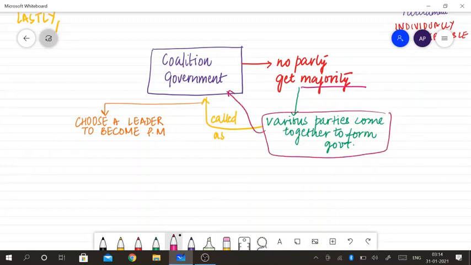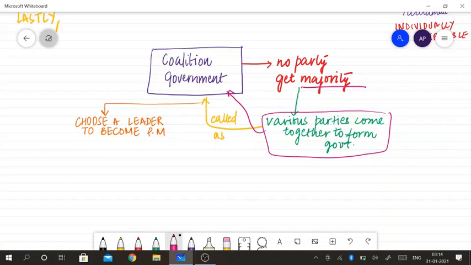In September 1999, the NDA formed the government, that is the National Democratic Alliance. And even in 2014, Shri Narendra Modi became the Prime Minister of India as the head of the coalition government of NDA. Still, we have the coalition government of NDA. Though the BJP has an absolute majority, the party is NDA.